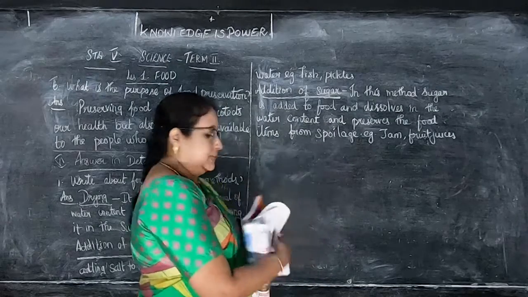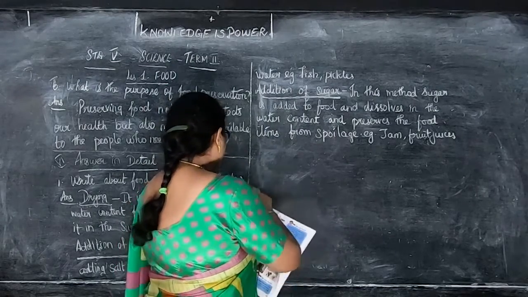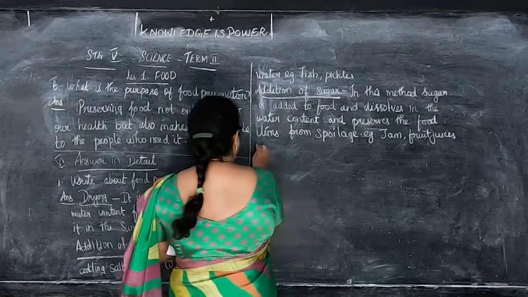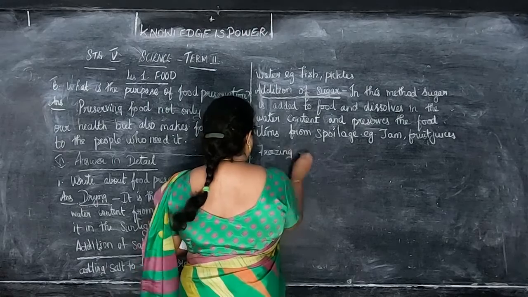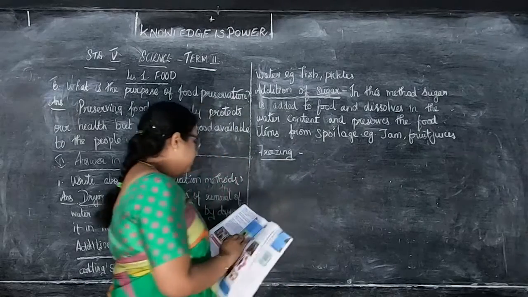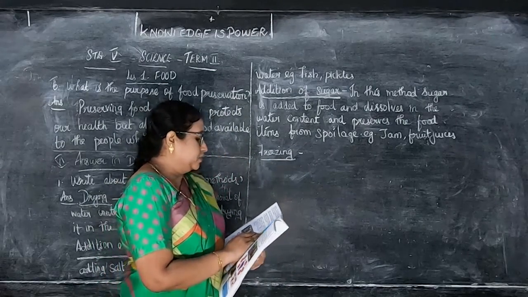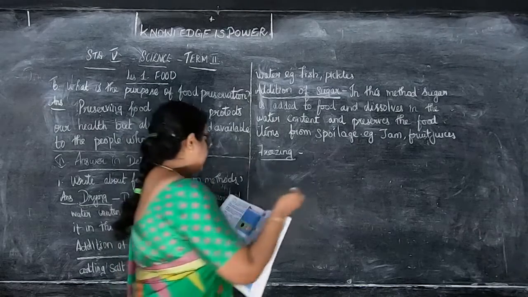Next is freezing. So now we are going to write down freezing. The microbial growth and the enzyme activity on the frozen food can be prevented by this method.